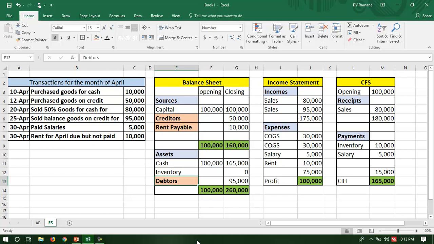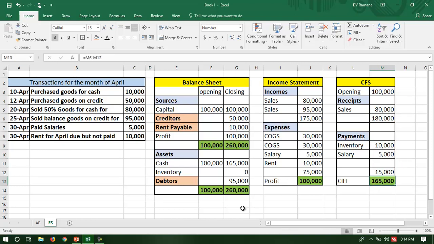All transactions done. So let us find profit. Profit is income minus expenses. So profit is 100,000, and if no information is given, the company will retain the profit. It will be shown on the balance sheet. What happened to the cash? Cash available is 180,000, and cash payments during the period are 15,000.